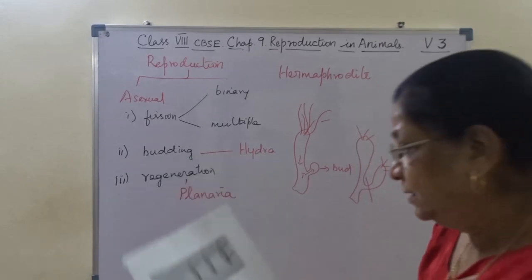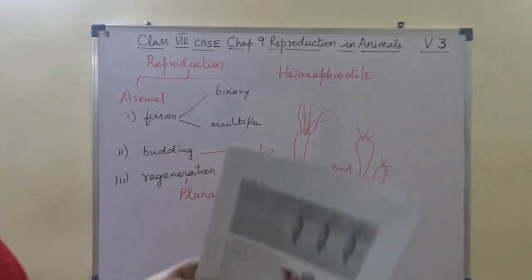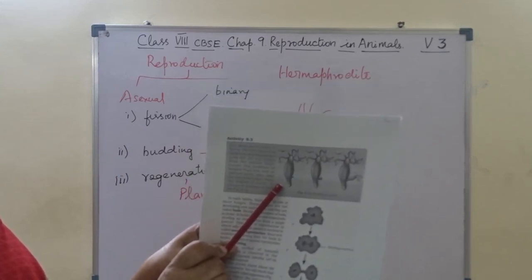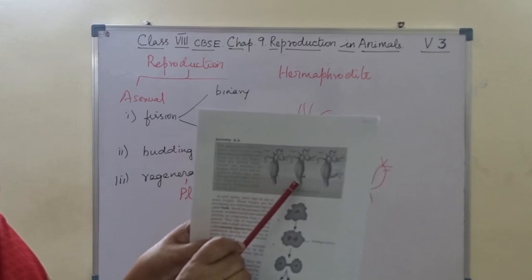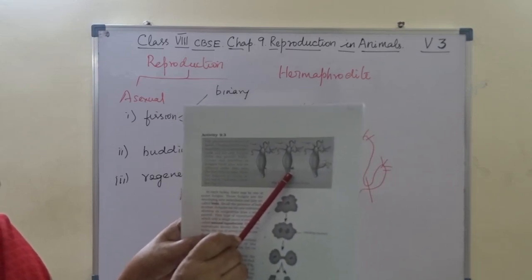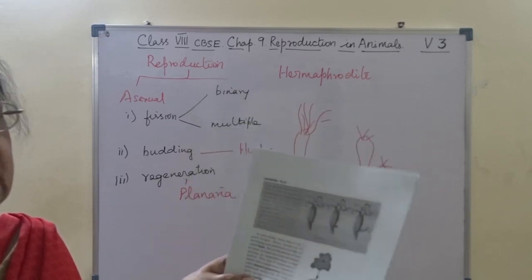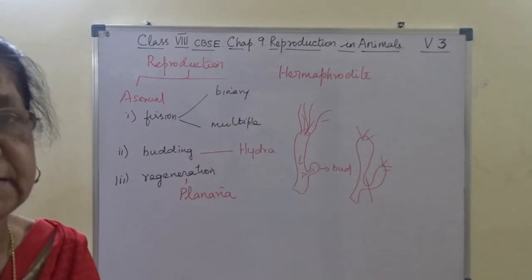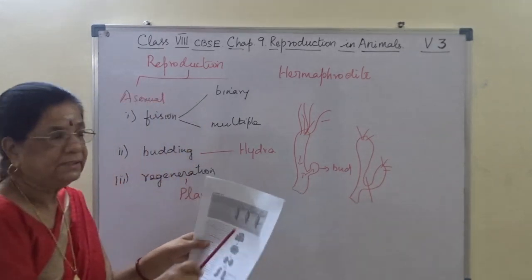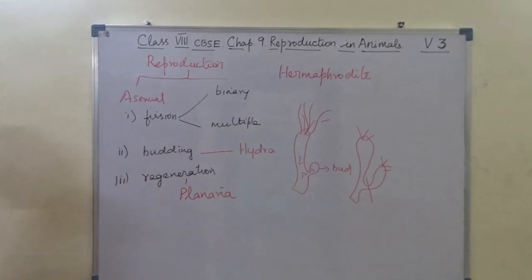This is hydra. One minute. As you see here, this is a single hydra going to reproduce asexually, and then this, can you see here, is a bulging formation of a budding hydra. Then as it grows, it gets detached from the mother. That is budding in hydra. Are you clear? So this is the diagram. I hope you understand.